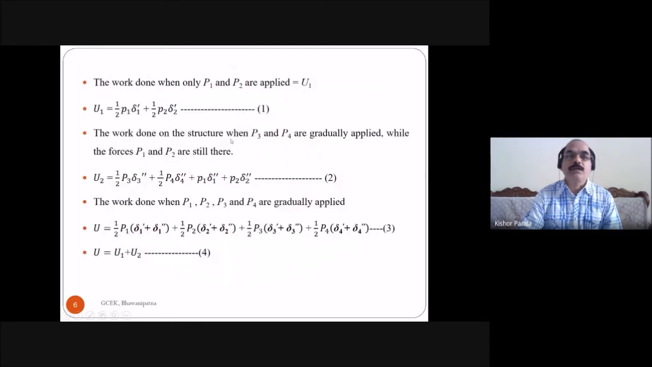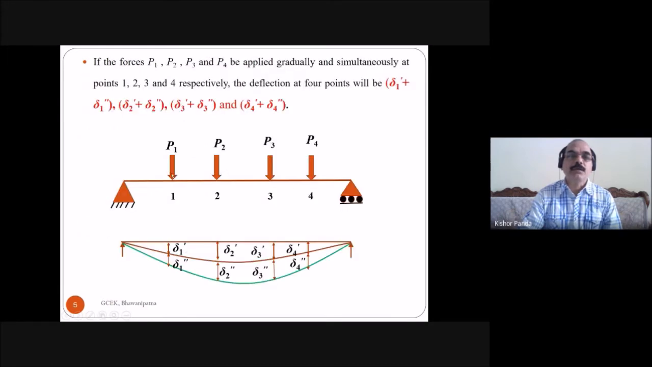The work done on the structure when P3 and P4 are gradually applied while the forces P1 and P2 are still there. In that case, what is the work done? When P1 and P2 are present, due to this, the work done is half P1 delta 1 dash plus half P2 delta 2 dash.